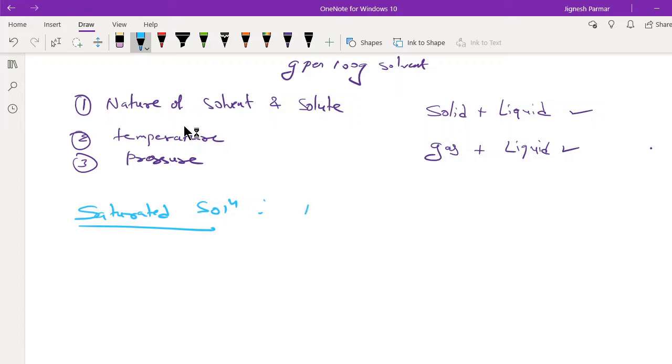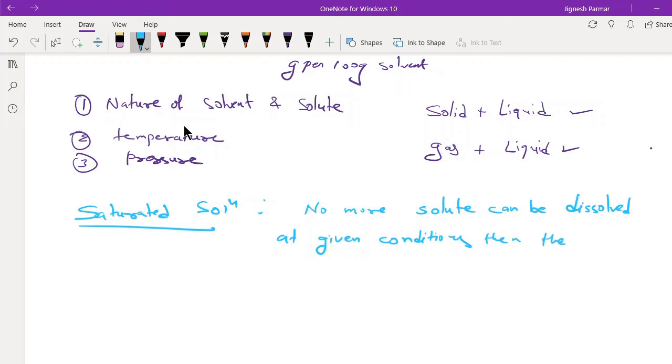So the definition: when no more solute can be dissolved at given conditions, then the solution is called a saturated solution.